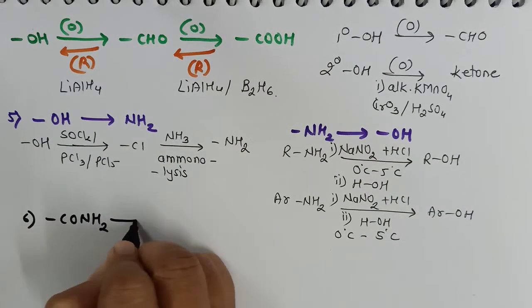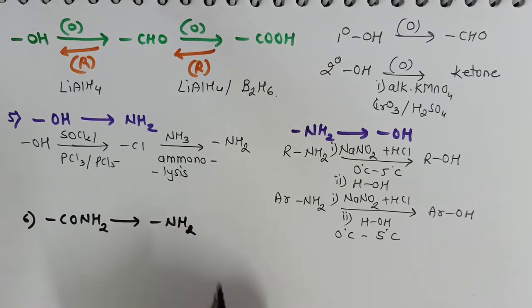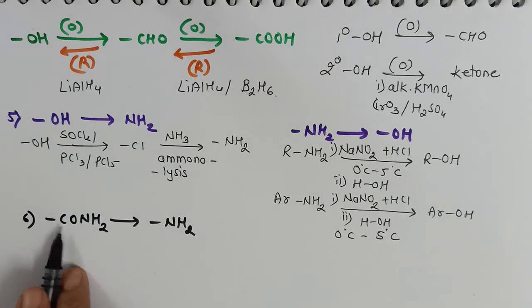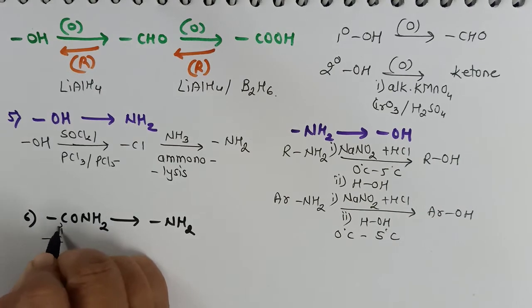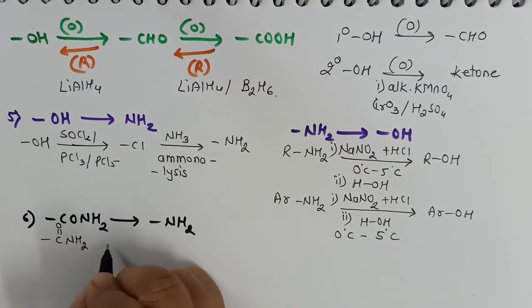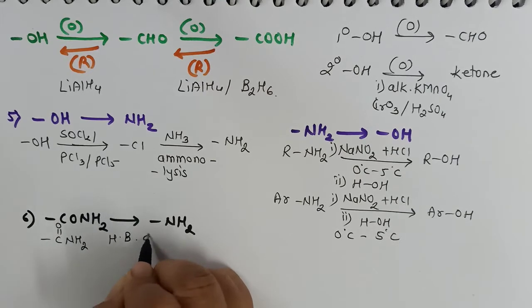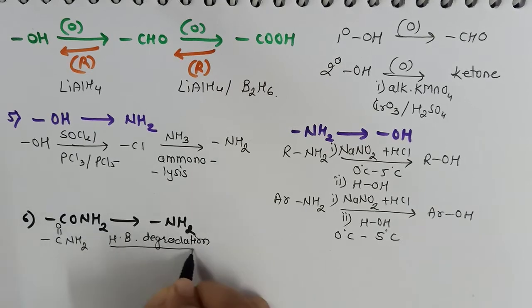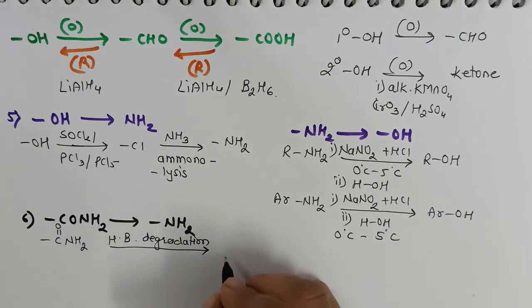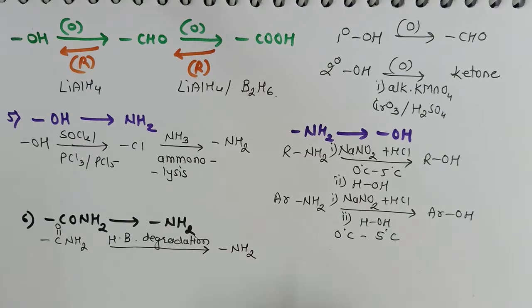Amide, we want to convert it into amine. As it is an amide and we want to convert into amine, that means we want to reduce the number of carbon atoms. At the starting of the video I have told you that it will be a descent of series reaction and we can apply Hofmann bromamide degradation. So amide can be subjected to Hofmann bromamide degradation by use of bromine and potassium hydroxide, and it will be converted to the corresponding 1 degree amine.